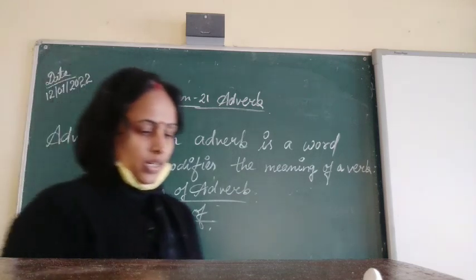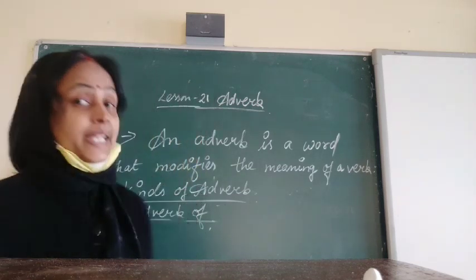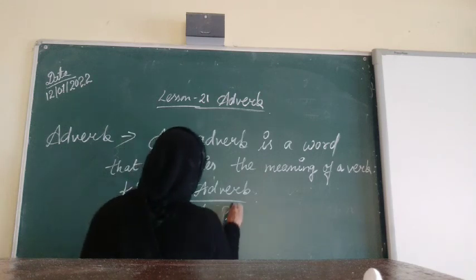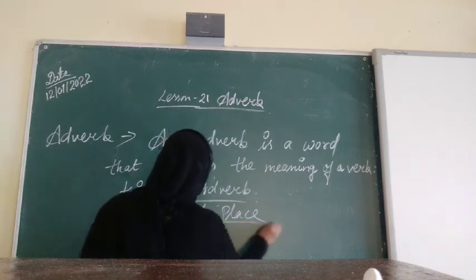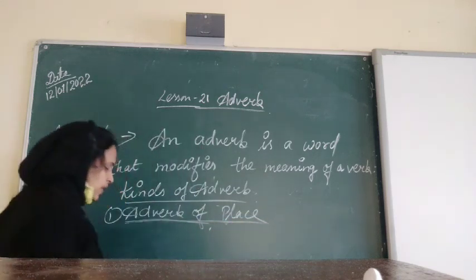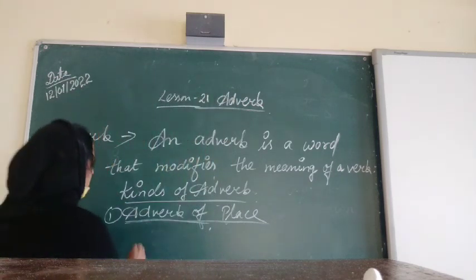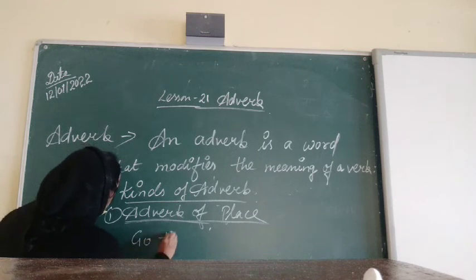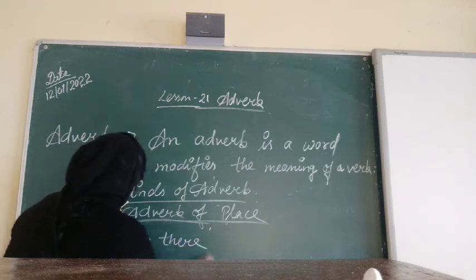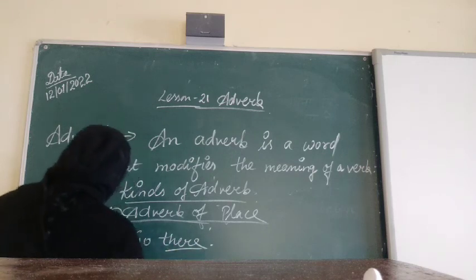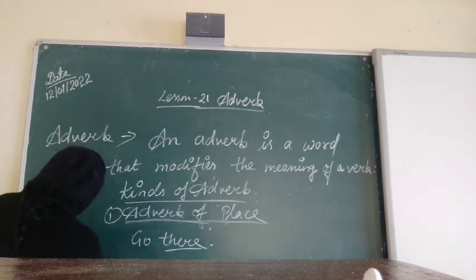Next kind is what? Adverb of place. Adverb of place. In this what? One example, if you see, it is clear. Suppose go there. Go there. Okay. Go there. Here there is adverb of place. Okay. Now, suppose one more example.